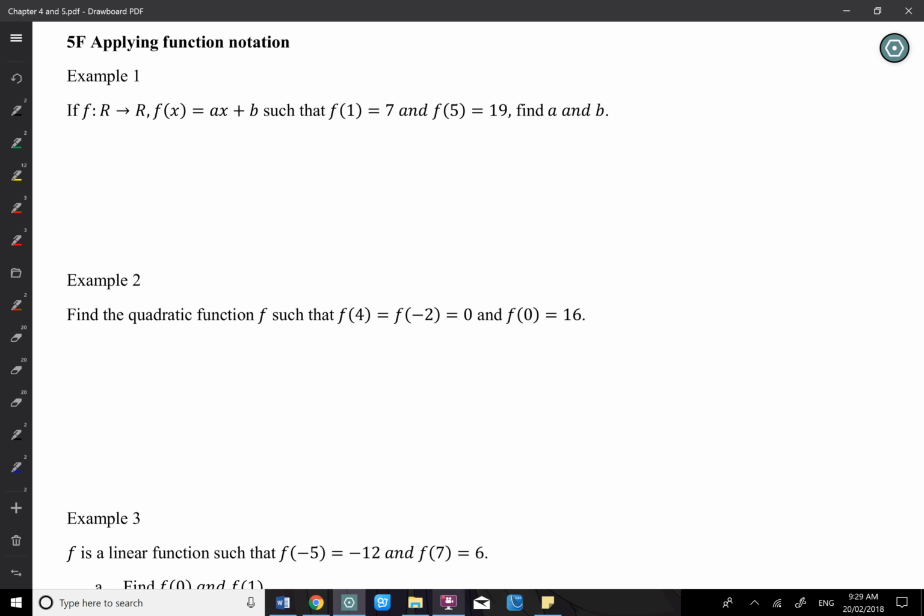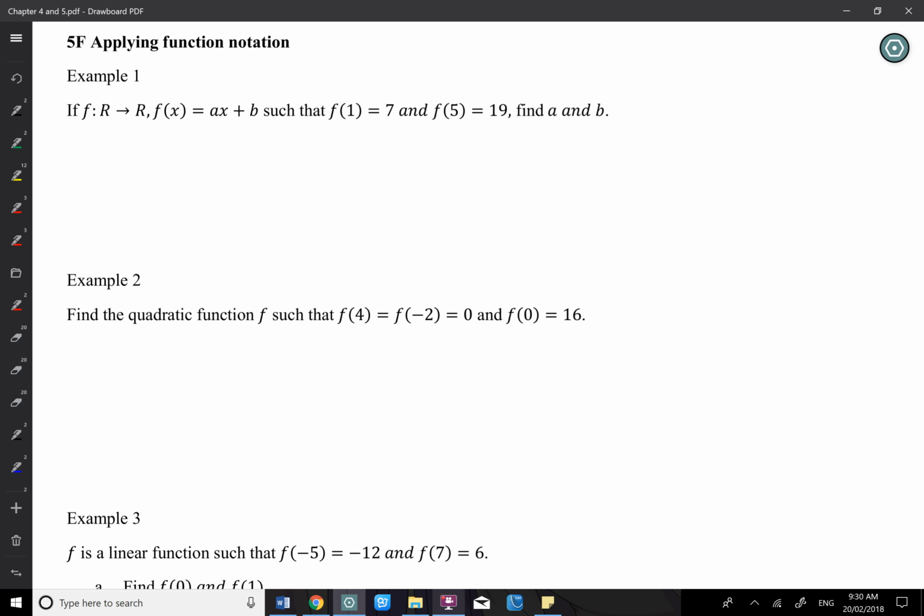Using function notation. So what's this equivalent to for the year 9 course? That will be y equals mx plus c, and it gives you x equals 1, y equals 2, x equals 4, y equals 9, and you find the equation. Okay, that will be exactly the same type of question as that. So this one is just using the function notation.